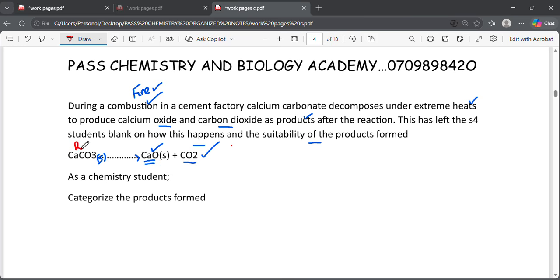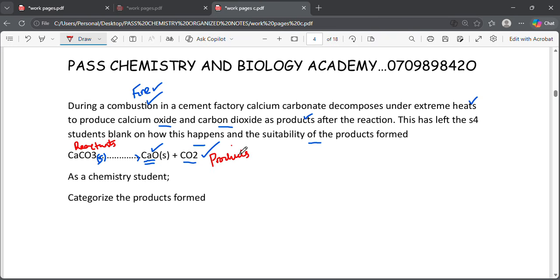Okay, so we are going to categorize our carbon dioxide, categorize the products formed. But before I start to categorize, let me first put a highlight. Hope you know that what we have always at the back of the arrow, they are reactants.